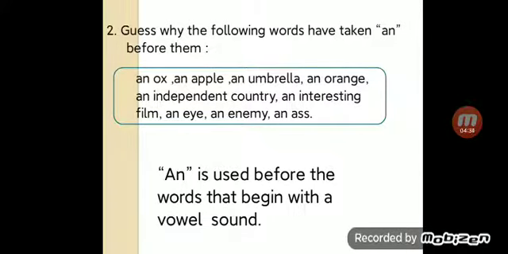Number 2. Guess why the following words have taken an before them. An ox, an apple, an umbrella, an orange, an independent country, an interesting film, an eye, an enemy, and an S. So, an is used before the words that begin with a vowel sound.